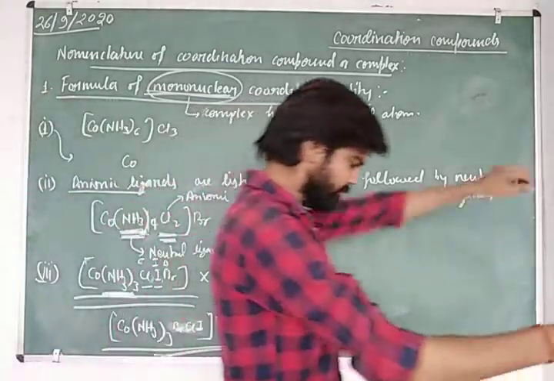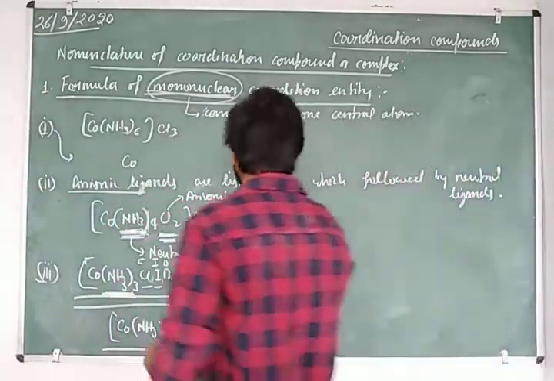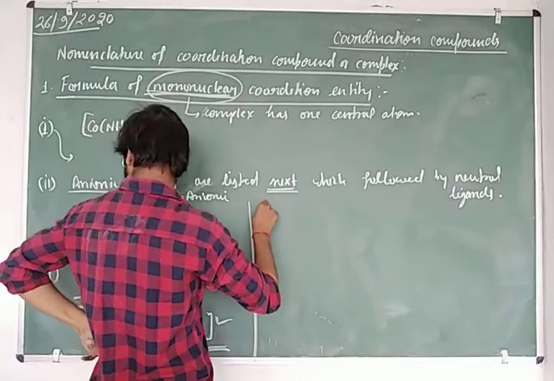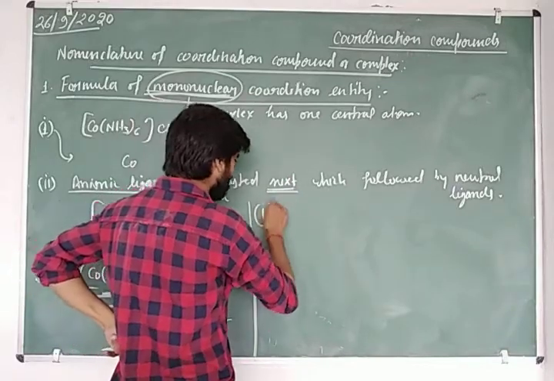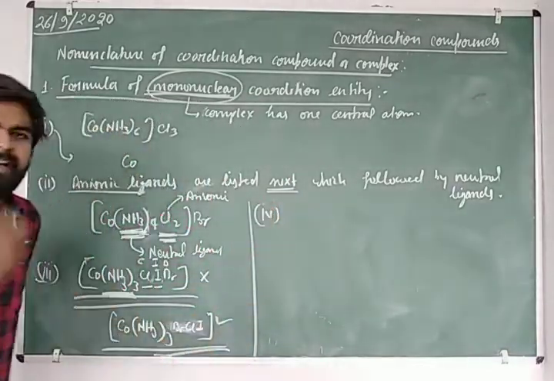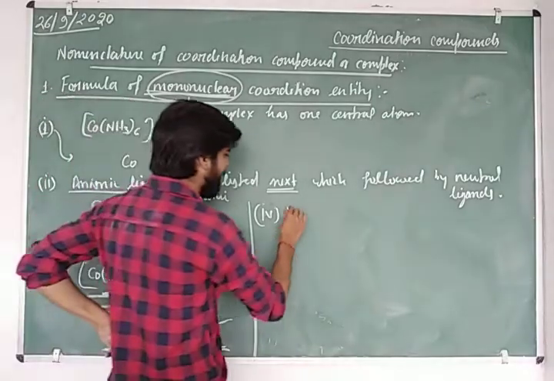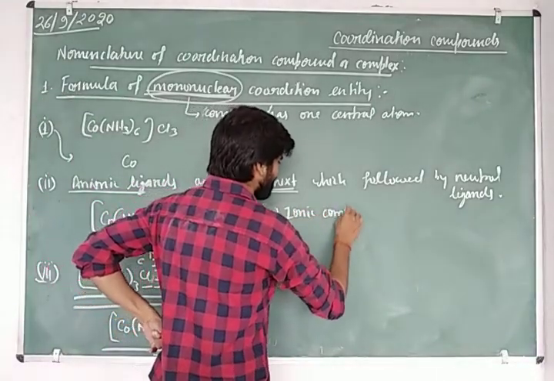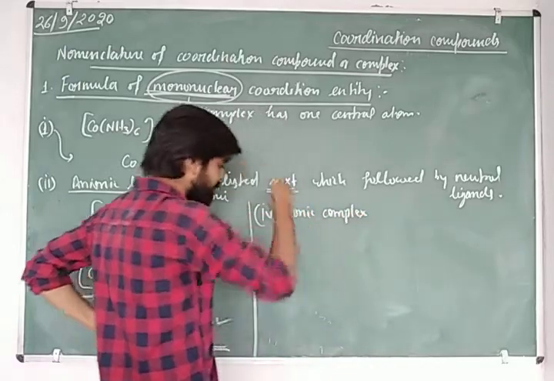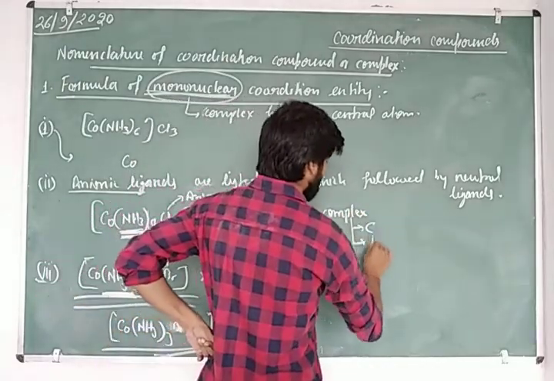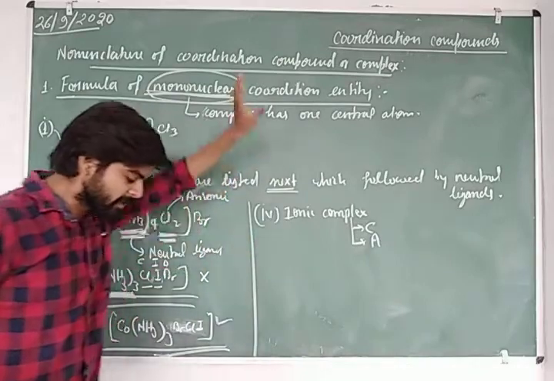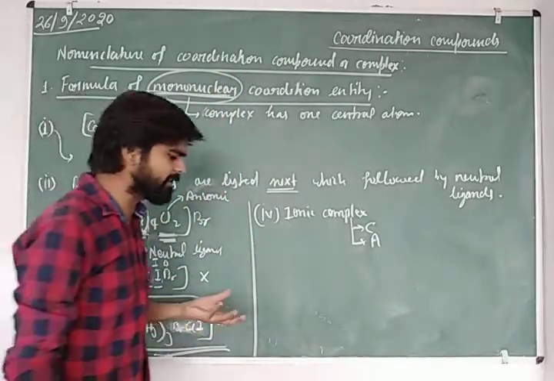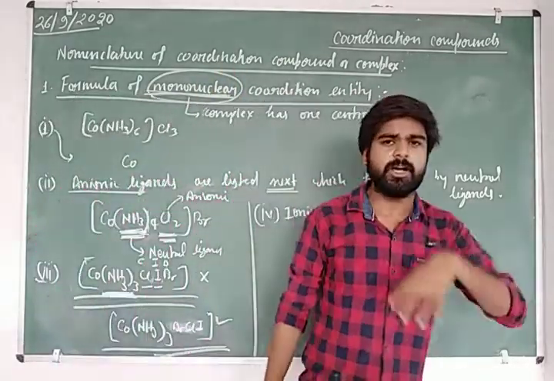According to the fourth rule, if there is any ionic complex, it may be cationic or anionic.